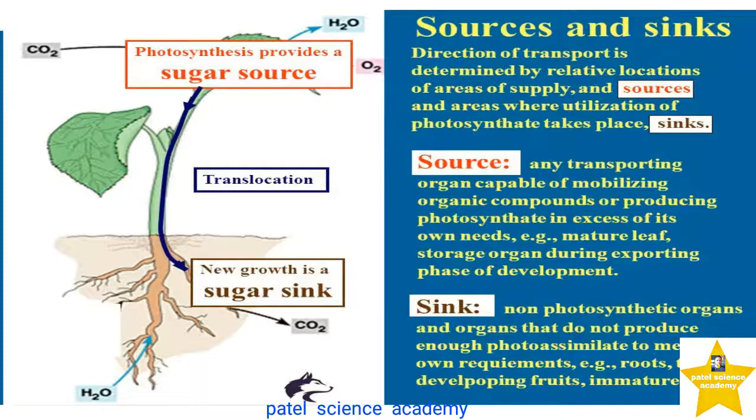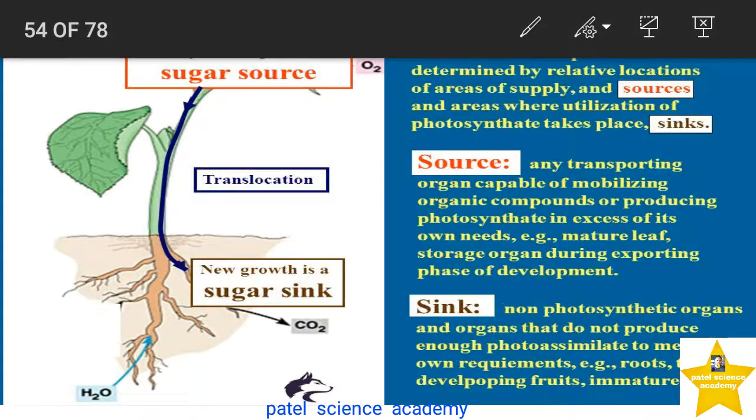minerals. So source and the sinks, the direction of the transport is determined by the relative location of the areas, and the area where the utilization of the photosynthate takes place is called sink. So as you know, source is the area where photosynthesis takes place, sugar is produced, and sink is the area where there is a need of this sugar, where this process has not taken place.